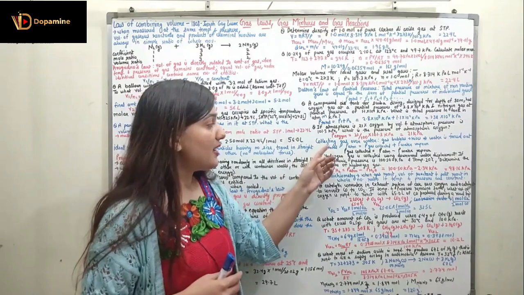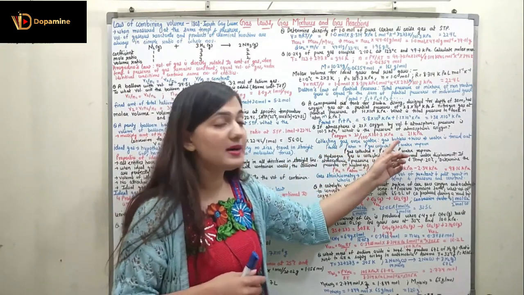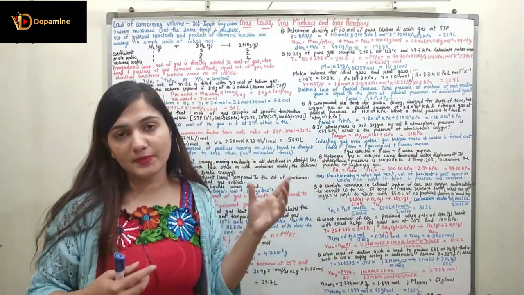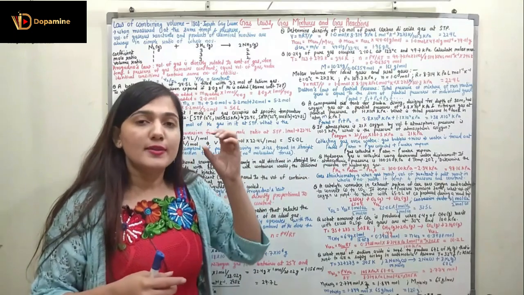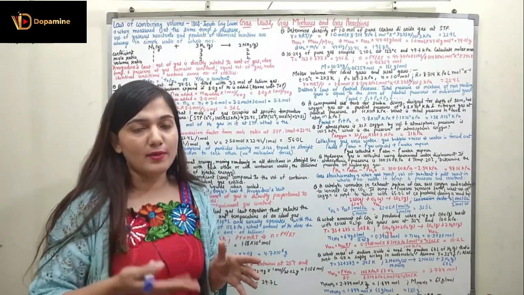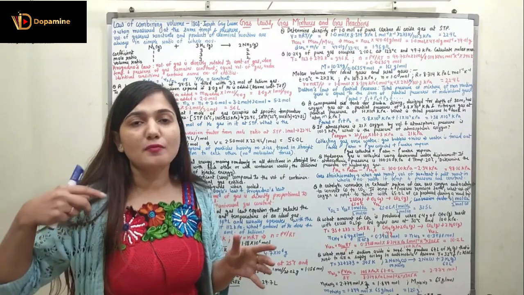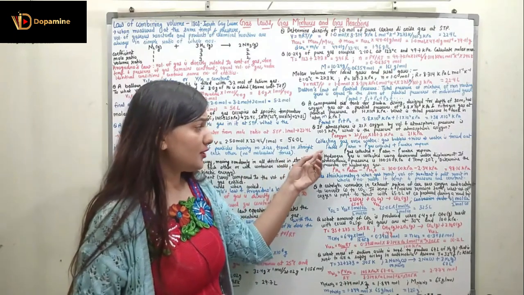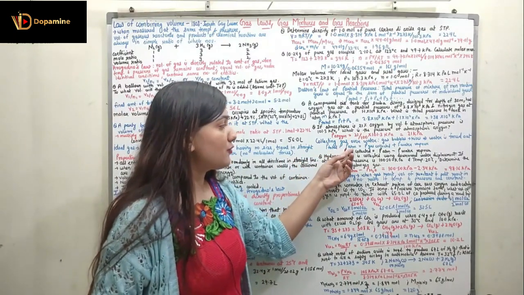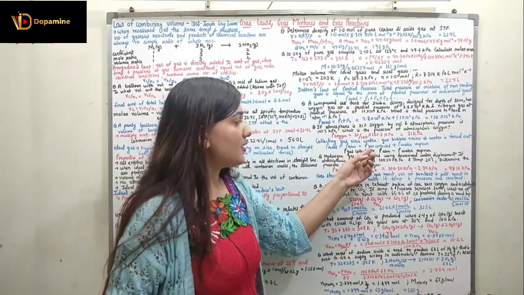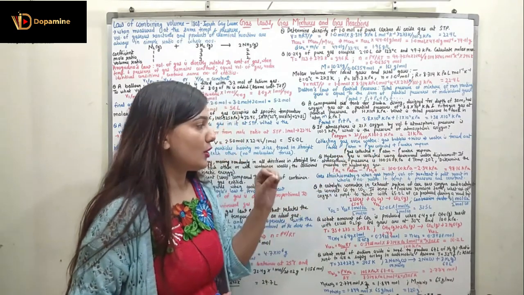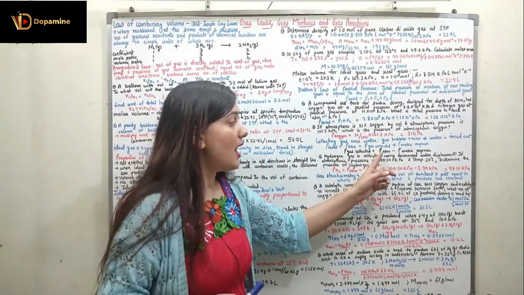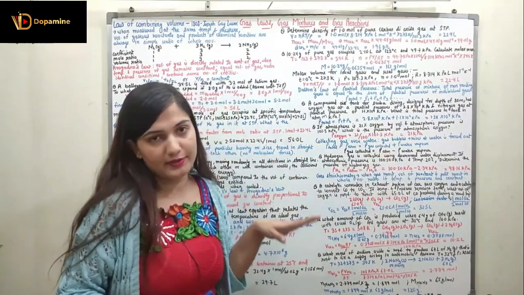Now when we are collecting gas over water, the gas bubbles will rise up over the water and water is forced out from the beaker, right? The water is forced out, gas bubbles are moving upward. It depends upon what pressure we are sending the gas from the first beaker to the second beaker. The total pressure is equal to the atmospheric pressure, which is equal to the pressure of gas collected plus the pressure of water vapor. If I rearrange it, the pressure of gas collected is equal to atmospheric pressure minus the pressure of water vapor.